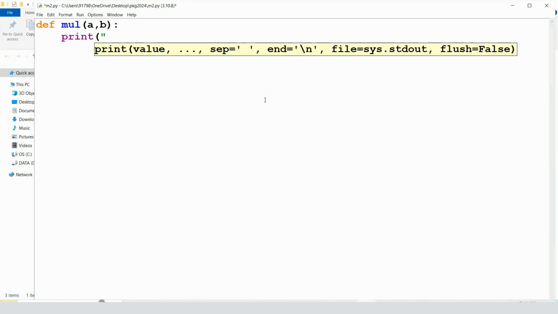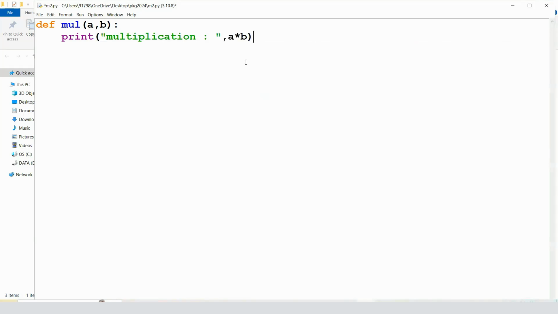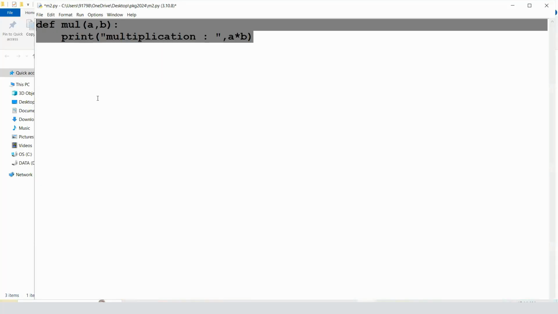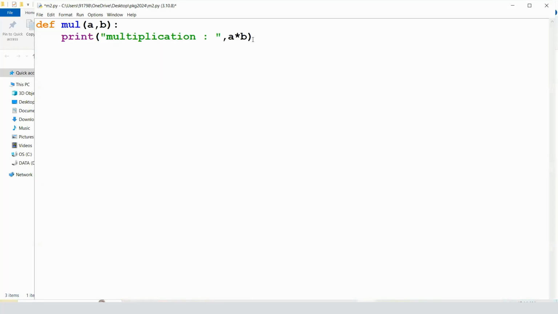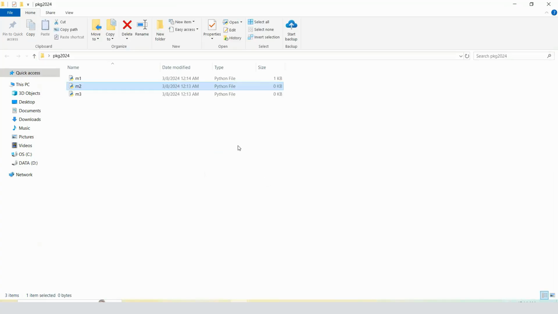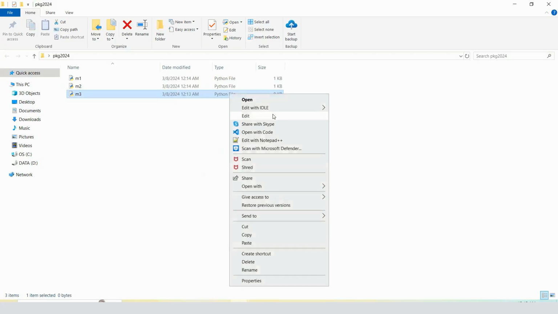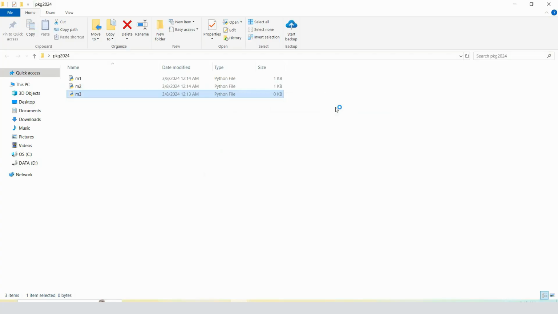Print multiplication. Division. Okay, and then square and cube. Anything you can add here. It's totally up to you what kind of function you want to perform.